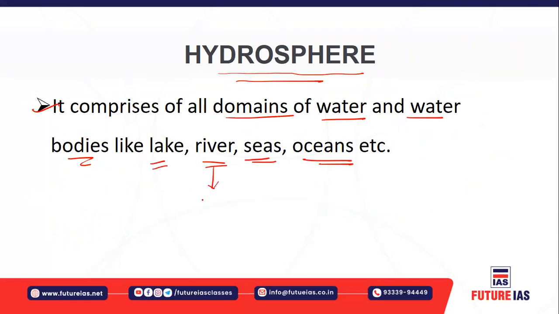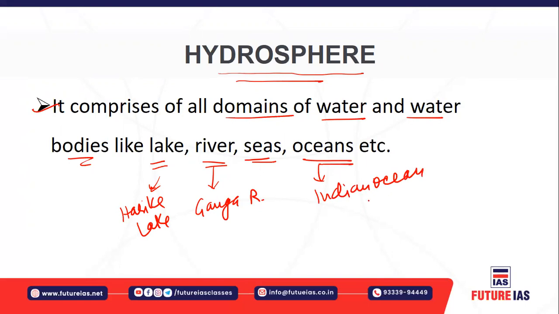For example, the Ganga river, any lake, say Harike lake, different oceans like the Indian Ocean, and many types of seas also. These water bodies correspond to the hydrosphere. We'll learn more about them when we graduate to the higher classes.